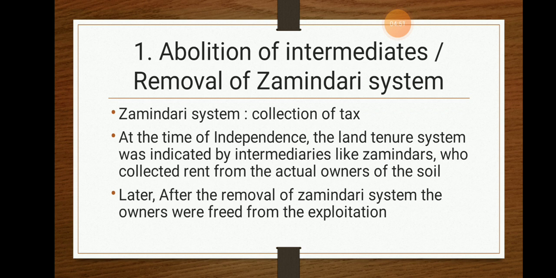So what happened? When the collection of taxes was made, the farmers didn't produce much. Why didn't they produce much?